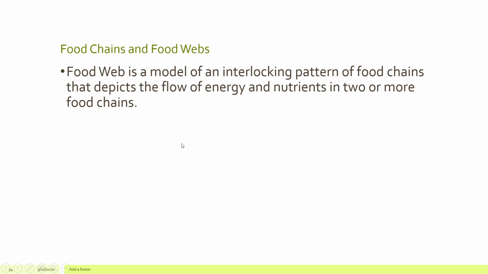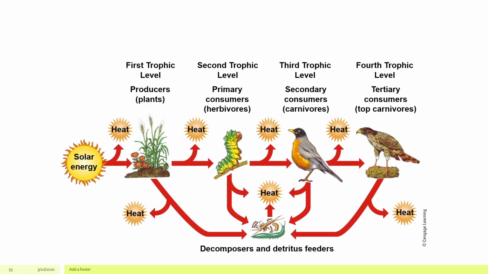So now there's a difference between a food chain and a food web. A food web is a model of all the interlocking patterns of food chains that depicts the flow of energy and the nutrients in two or more food chains. Okay, so this would be just a food chain, right? The food chain shows the trophic level, the first trophic level, the second trophic level, the third trophic level, and the fourth trophic level.